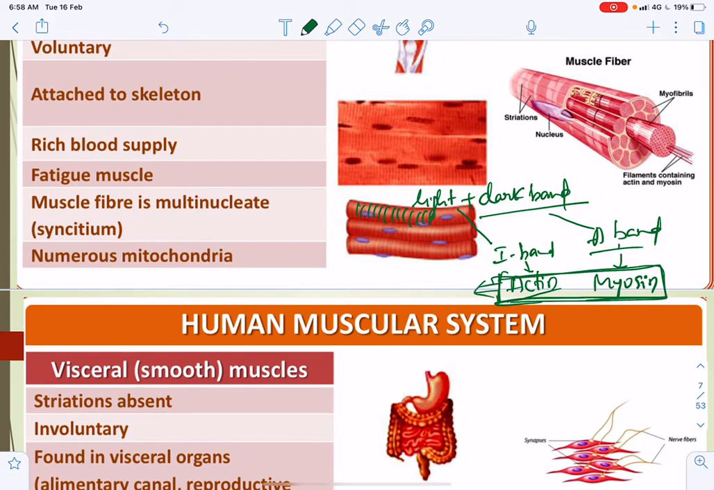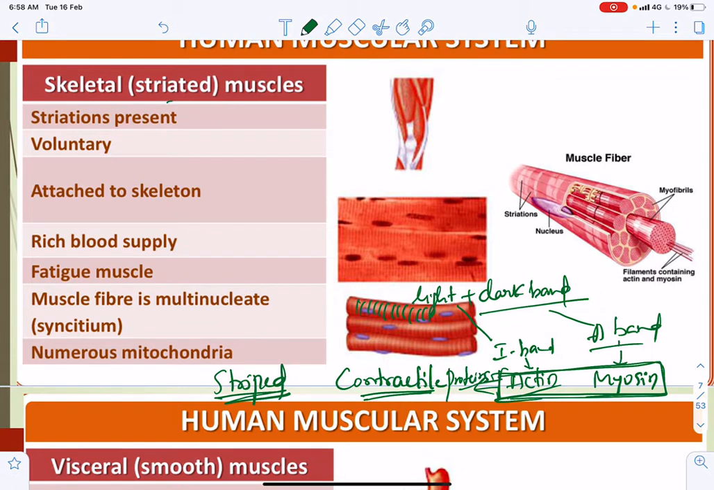Because of the presence of these contractile proteins, one next to the other, the striped condition can be seen. So these are the contractile proteins in the muscles. Here skeletal muscles with striations are present, generally striped, and voluntary, that is, directly under the control of will. They are attached to the skeleton, as I already mentioned, hence the name skeletal muscles, and a rich blood supply will be there.